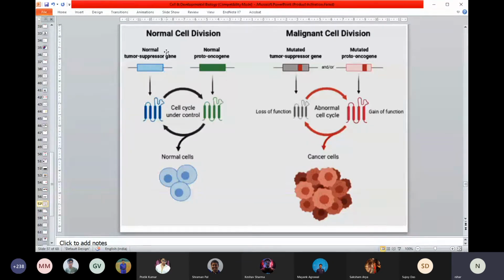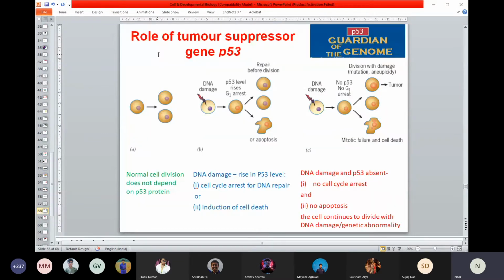We will just give one example of a tumor suppressor gene, and how mutation of that gene can cause cancer. A lot of work has been done on that, and it is called P53. It's a tumor suppressor gene.